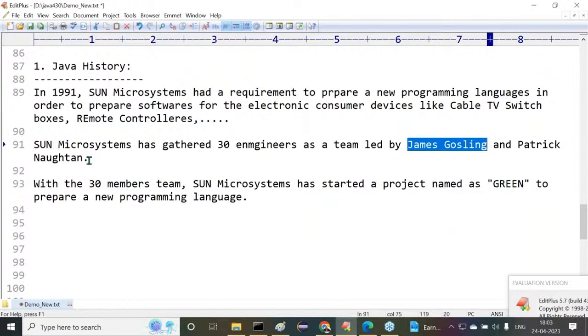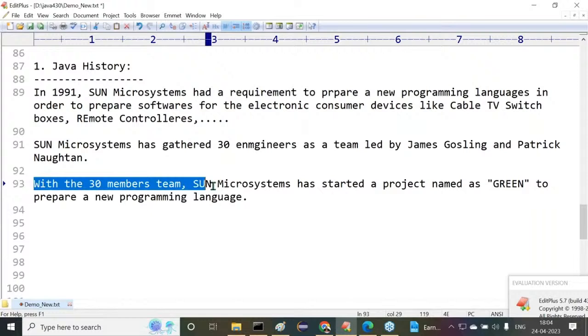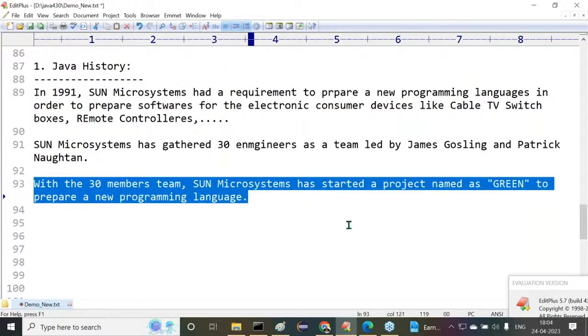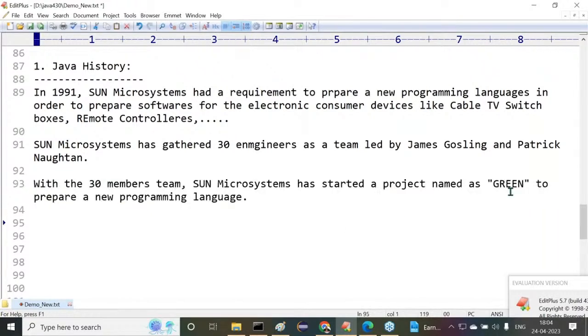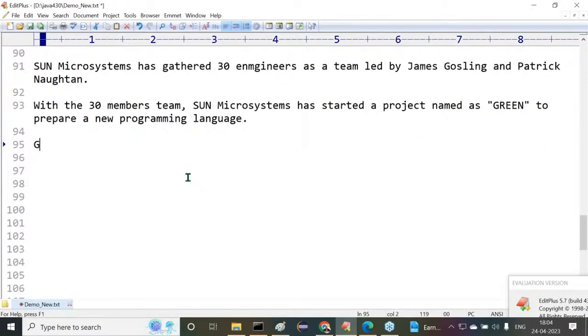Okay, fine. Next, with the 30 members team, Sun Microsystems started a project named the Green project. In the Green project, they wanted to start a new programming language. In that new programming language, they wanted to see three main features.